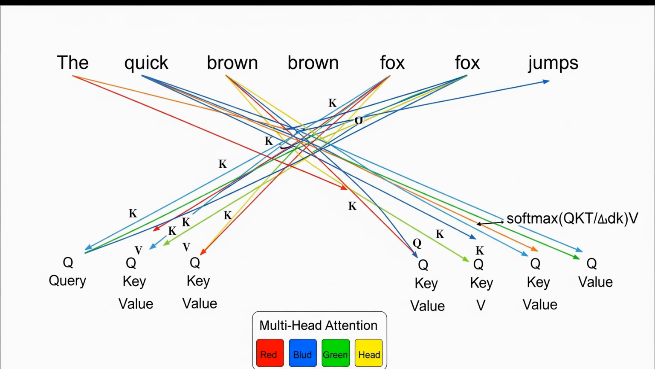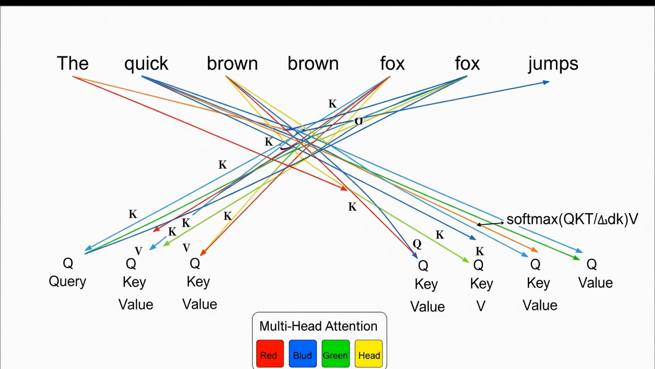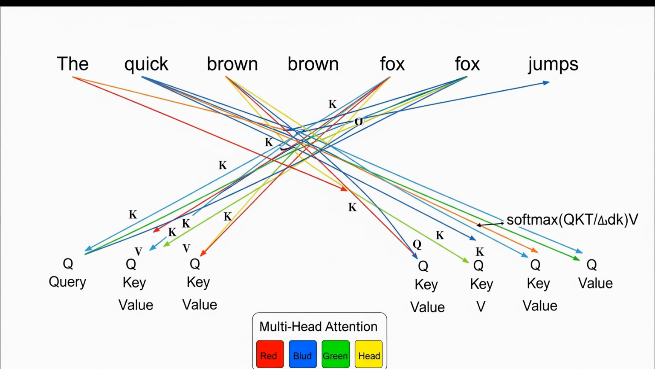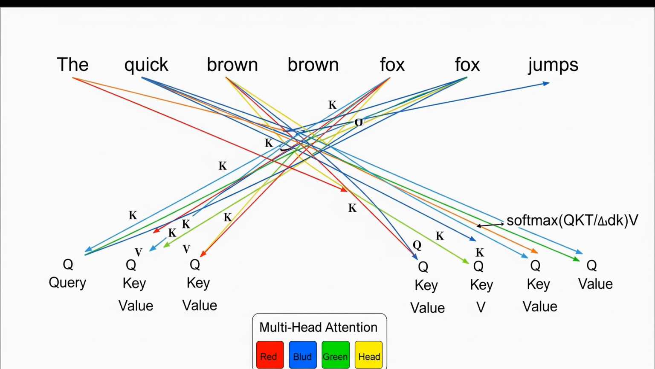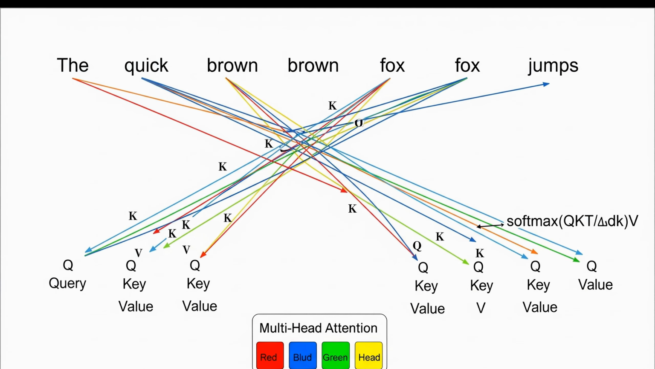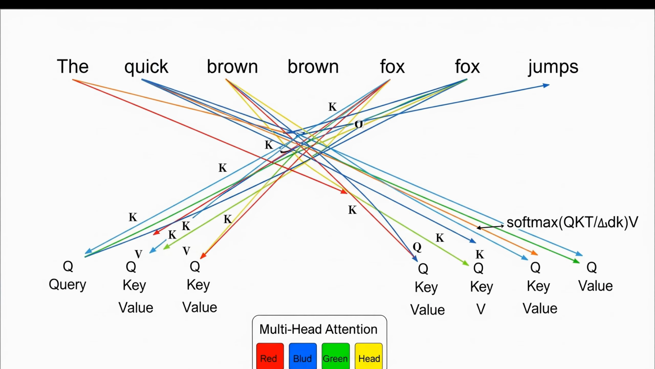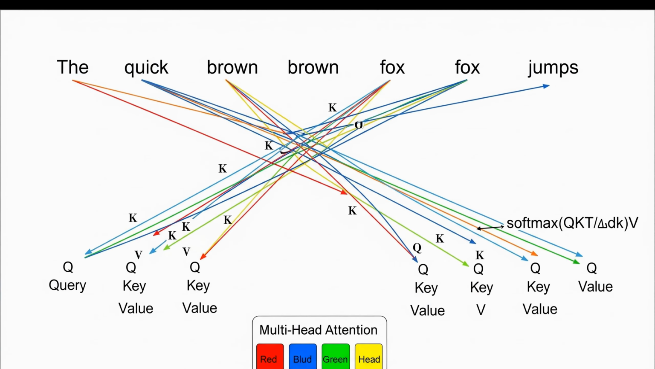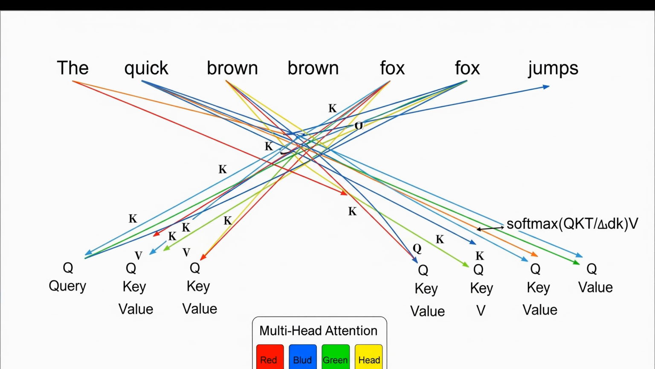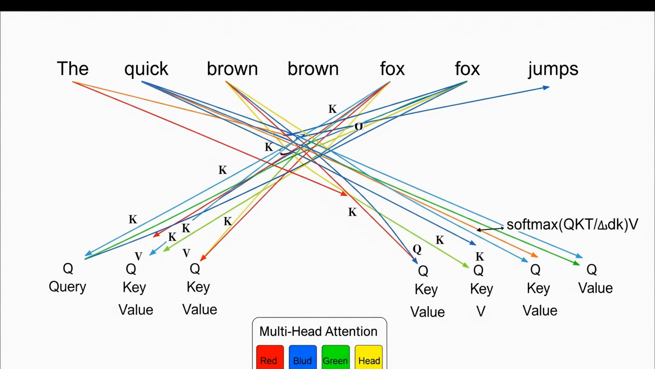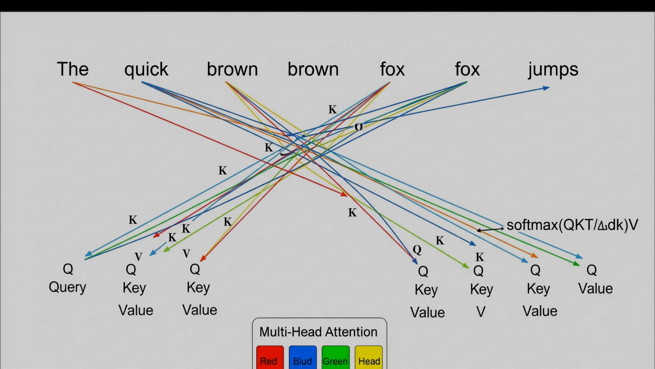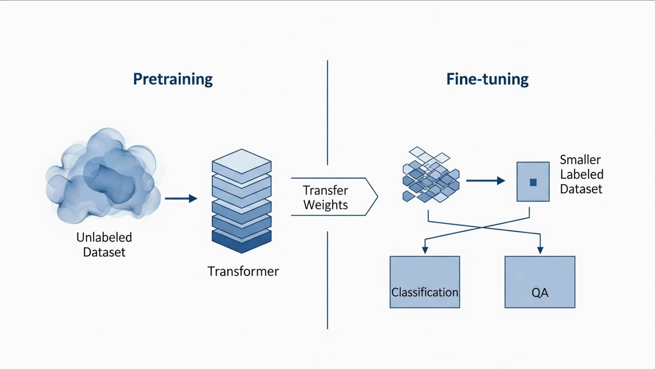Attention helps the model focus on the correct antecedent by computing soft alignment scores. Multi-head attention runs several attention computations in parallel to capture diverse relationships. Intuitively, attention is like a dynamic, learned lookup that determines context-dependent importance, and that's why transformers handle long-range dependencies so well.